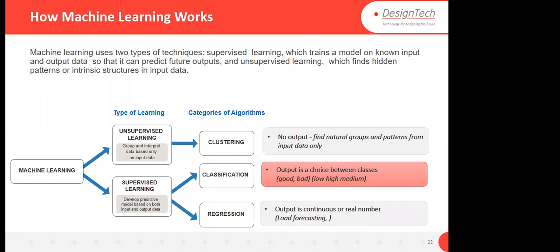Classification is also called discrete learning. Why is it called discrete learning? We take some sets of inputs, and we assign a class. Let's say for temperature, between 0 to 5 it is low temperature, 5 to 20 it is medium, 20 to 40 it is normal, 40 to 60 high temperature. Like this, we take a set of samples of features, and we assign a class for that.